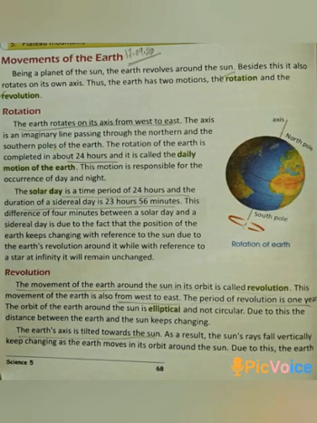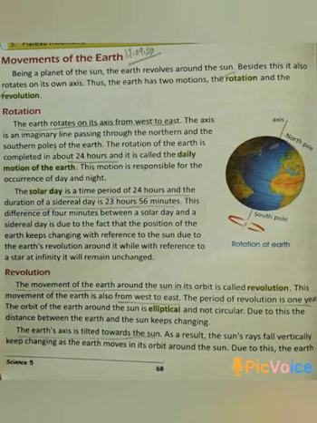This difference of 4 minutes between a solar day and a sidereal day is due to the fact that the position of the Earth keeps changing with reference to the Sun due to the Earth's revolution around it, while with reference to a star in infinity, it will remain unchanged.